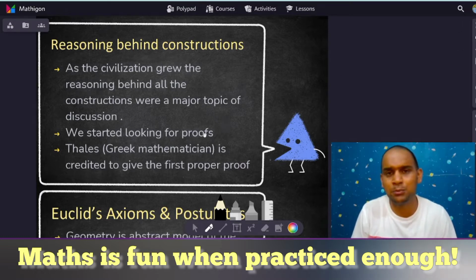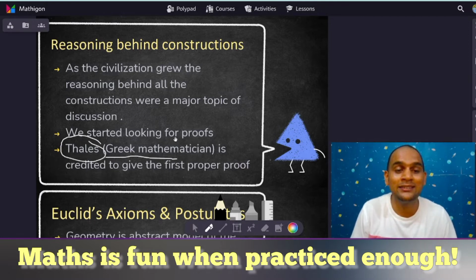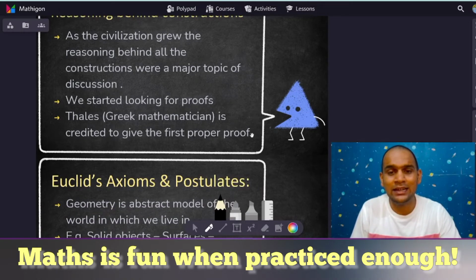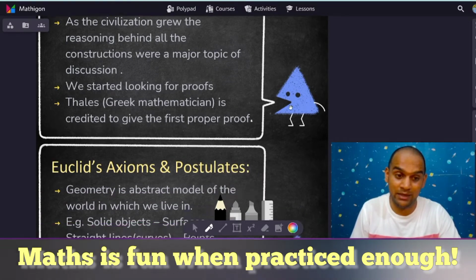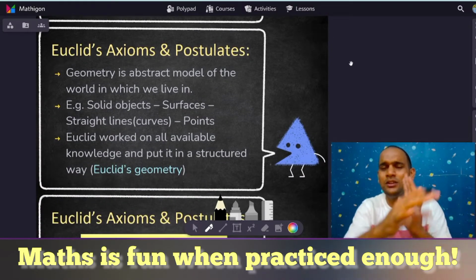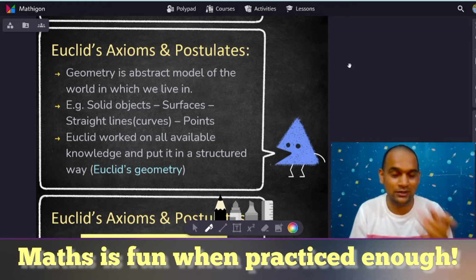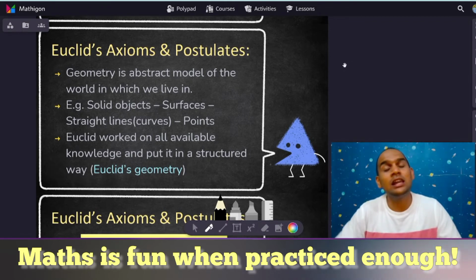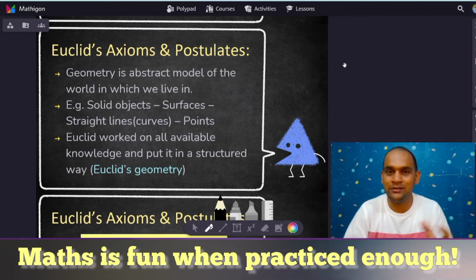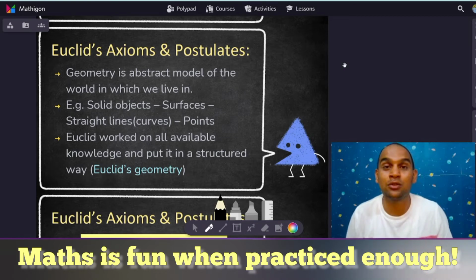So we started looking for proofs, and in Greek civilization, there was a Greek mathematician known as Thales. He was credited for the first proof. He proved several theorems related to circles. We are not going to discuss what he proved, but he is credited with giving the first proof in mathematics. And then came Euclid, one of his disciples in those days. He collected all the possible information of those days related to geometry and put it in the form of a book which is called Elements.